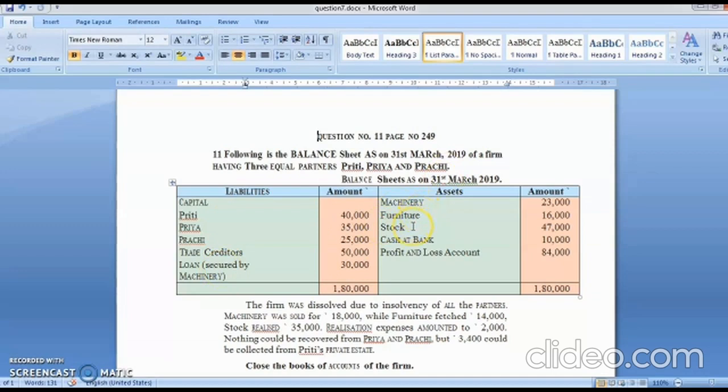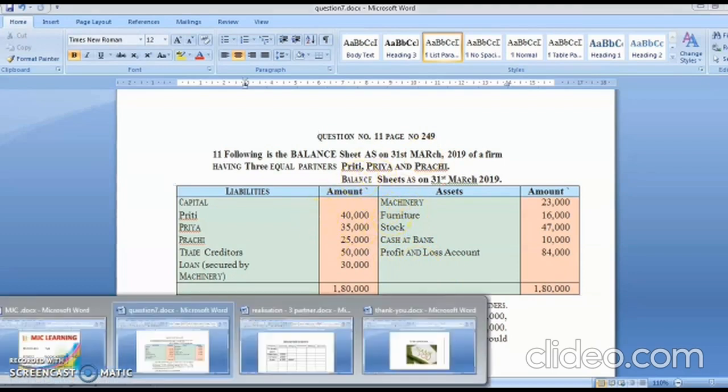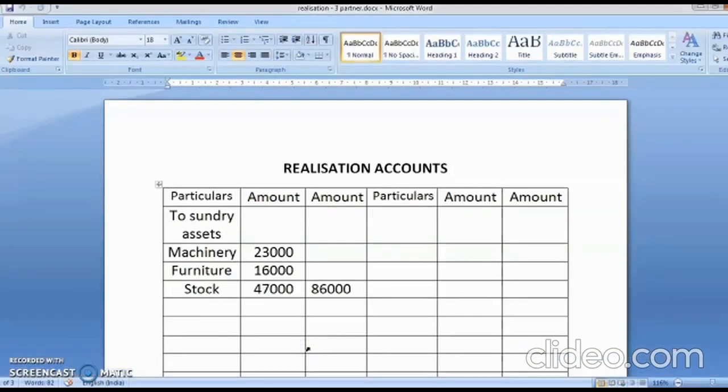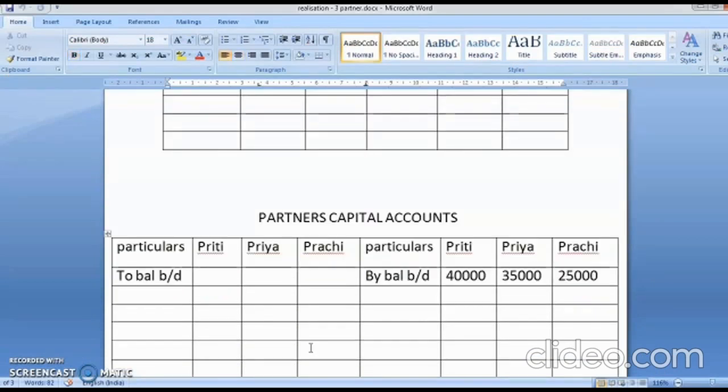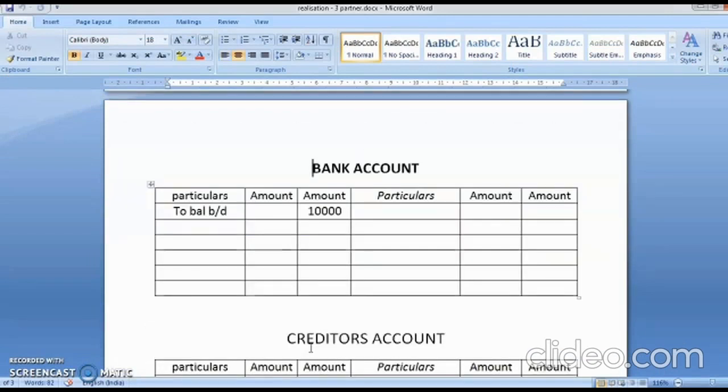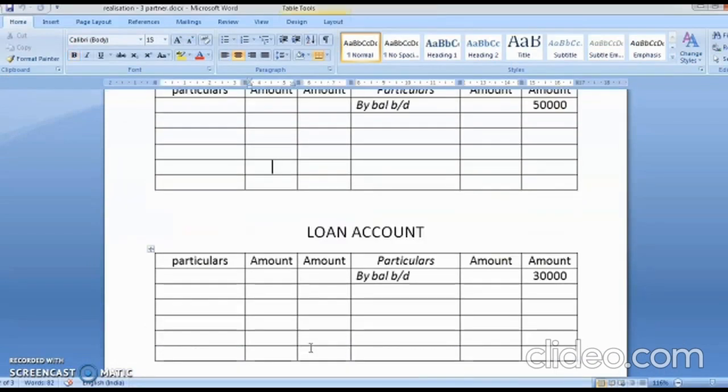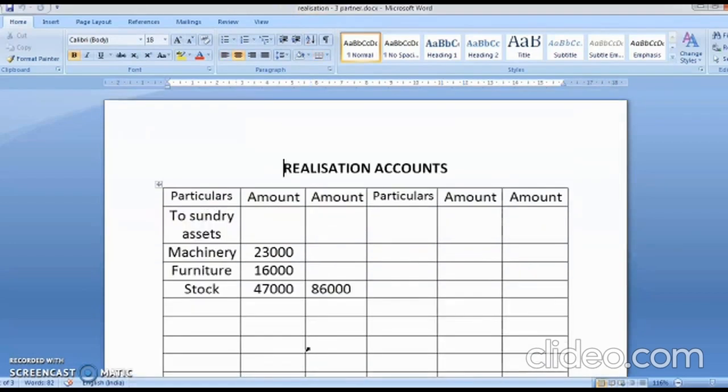Machinery, furniture, stock will be transferred to the realization debit side. Cash will be transferred to cash account, and profit and loss account will be transferred to all the partners in equal ratio. I have already done the posting of it. Now see, I have transferred machinery, furniture and stock to realization account, partners' capital to partners' capital account, bank into the bank account, creditors into the creditors account, and loan into the loan account. Okay, now let's do the entries.